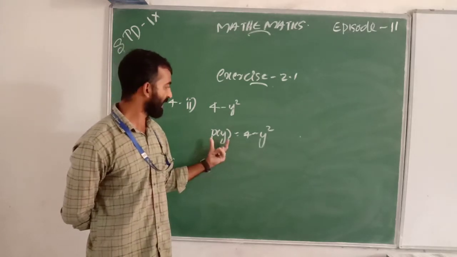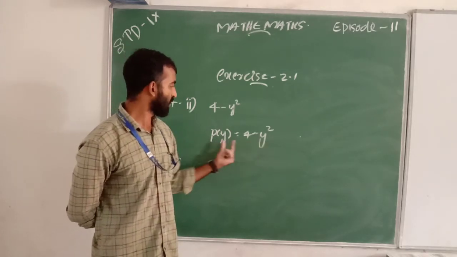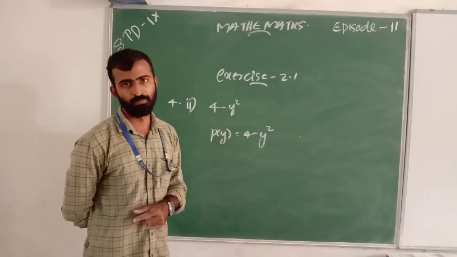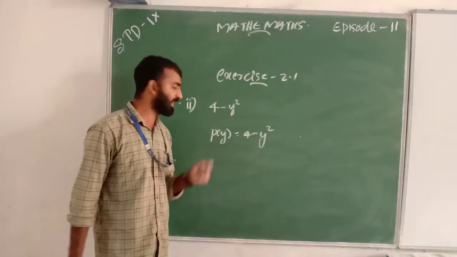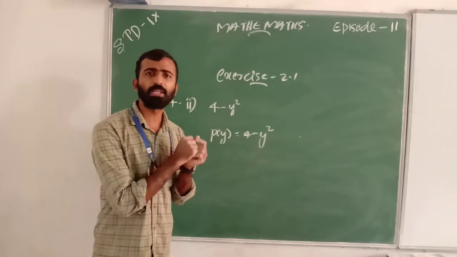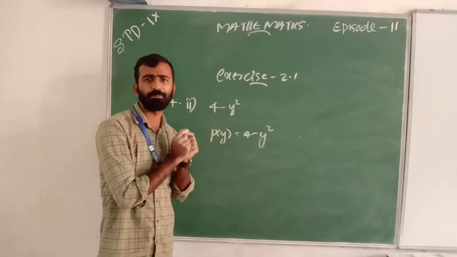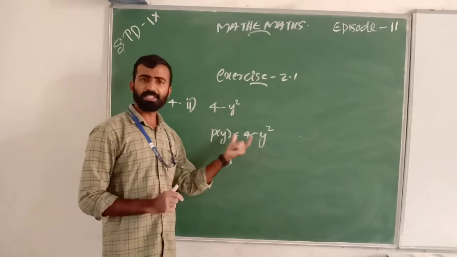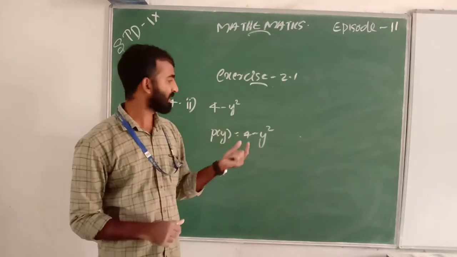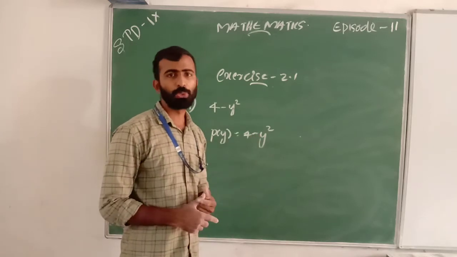Here we take the variable y, so we write p of y. Next, we want to find the degree of p of y. Here it is a binomial, because there are only 2 terms.